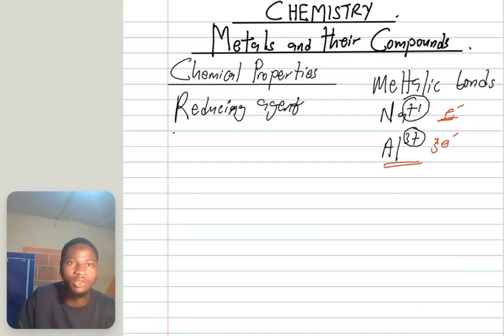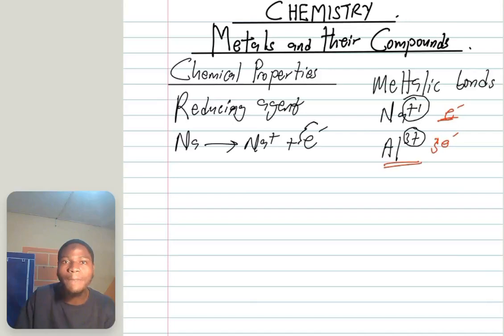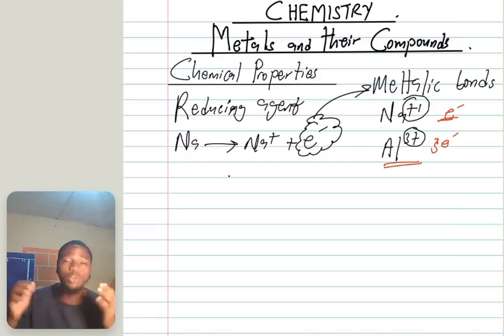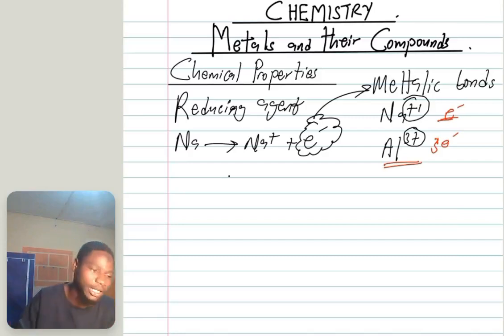For example, check sodium. When it becomes an ion, what happens? We have one electron lost. Metals can readily give out this electron, and that makes them what we call reducing agents. Metals are reducing agents because they readily donate their valence electrons. That's it on metals.